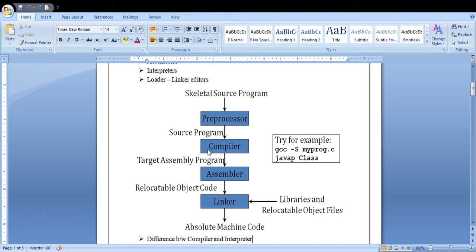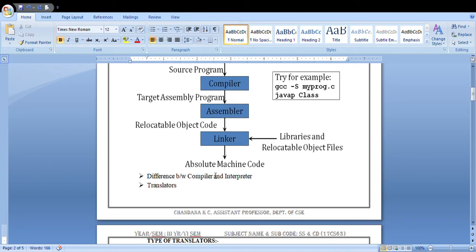Your assembler will convert the target assembly-level language to machine-level language. Once it is generated, that object code or target program will be located in your main memory using linkers. This is how your program gets translated from source program to target program.